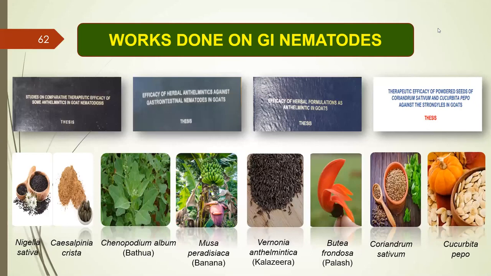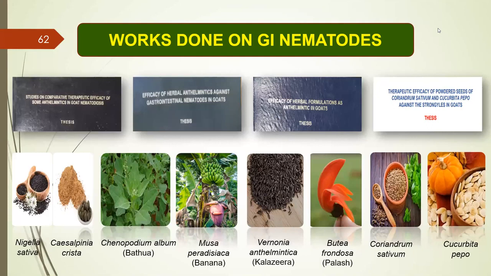In goats, we have a lot of work on herbal drugs using Chenopodium, bathua, and Musa paradisiaca. These two products, dried banana leaves powder and bathua whole plant, have given a good result as a dewormer against GI nematodes in goats.